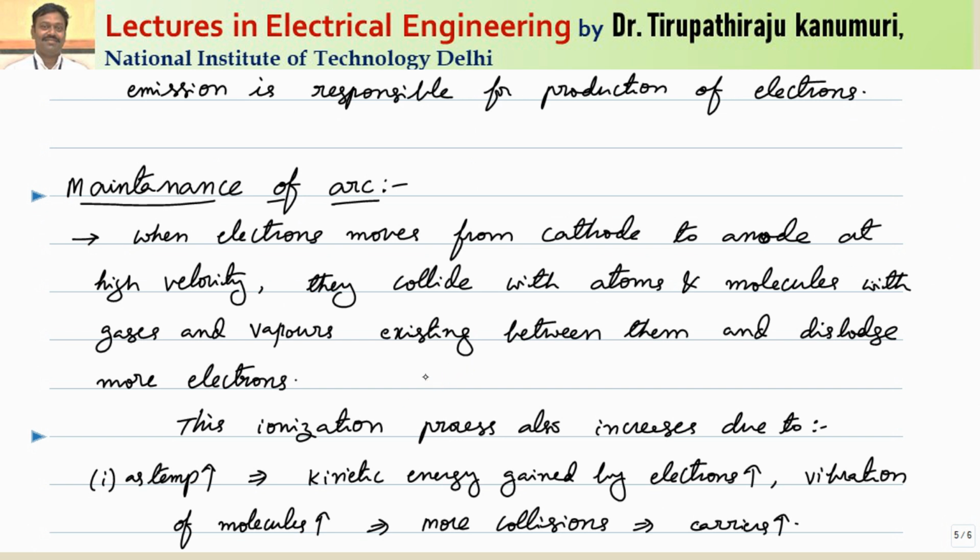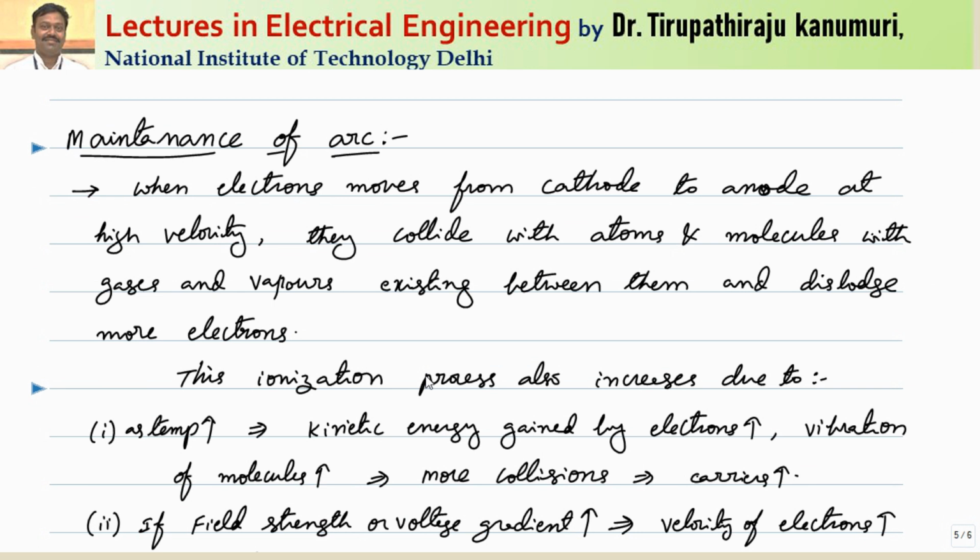So let us proceed to how the maintenance of the arc is done. We have seen how the electrons are generated when the contacts are separated. Now, how is the arc maintained because of the electrons that are generated? When the electrons move from cathode to anode at high velocity, they collide with the atoms and molecules of the gases and vapors existing between them and dislodge more electrons.